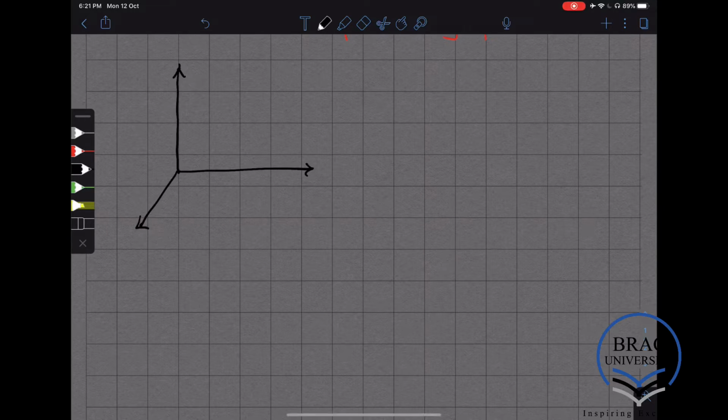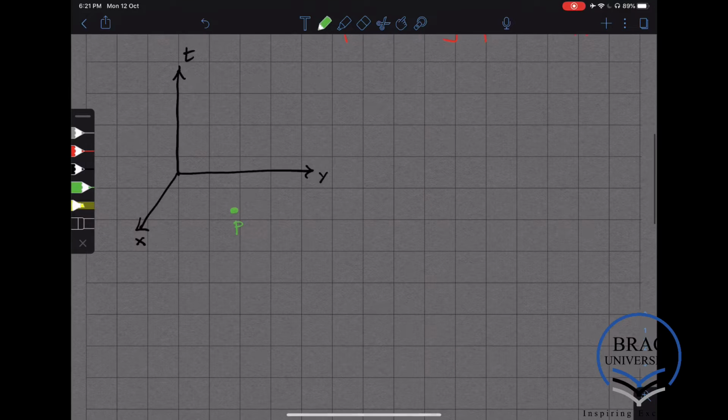Here, time flows in the upward direction, and here we have x and y. And suppose there are 2 points, say P, at some time, and another point later, Q. Now in this reference frame, P and Q have the same spatial coordinates, although their time coordinates are different.